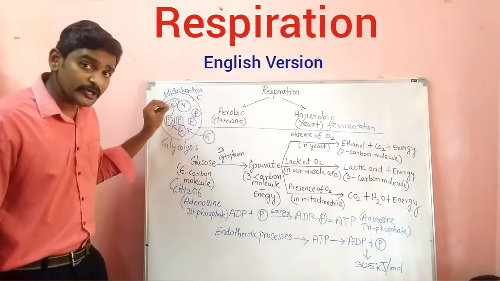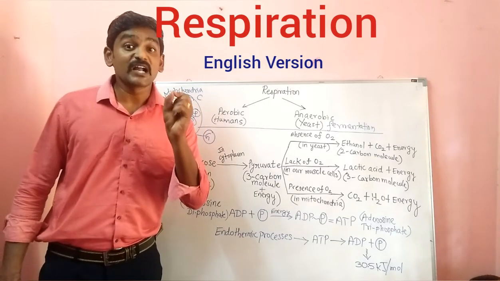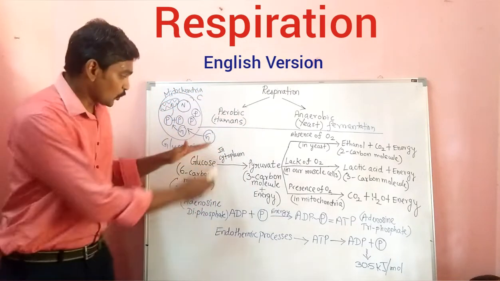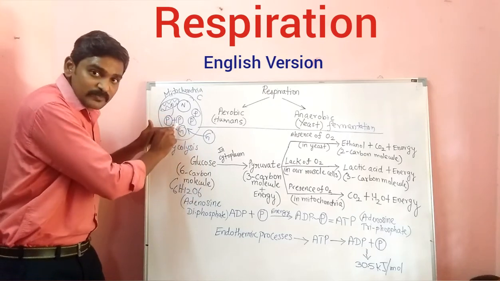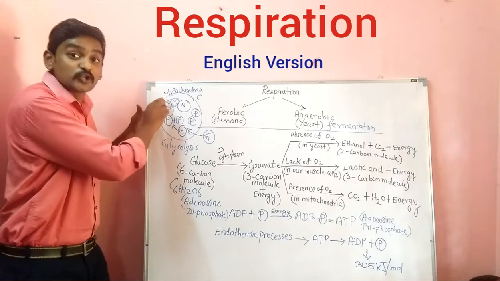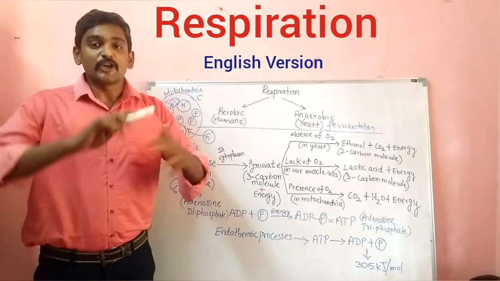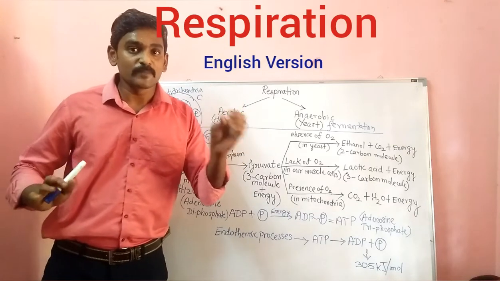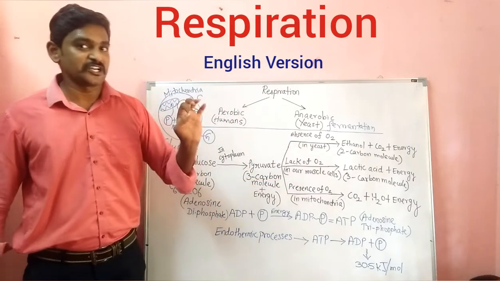Here in mitochondria only, energy production takes place. So only they are called the powerhouse of the cell. Why is it called the powerhouse? Because the glucose which we take through food enters the cytoplasm and is converted into pyruvate. This pyruvate enters the mitochondria. In mitochondria, in the presence of oxygen, it is converted into energy molecule. So it is called the powerhouse of the cell. So this is aerobic respiration.